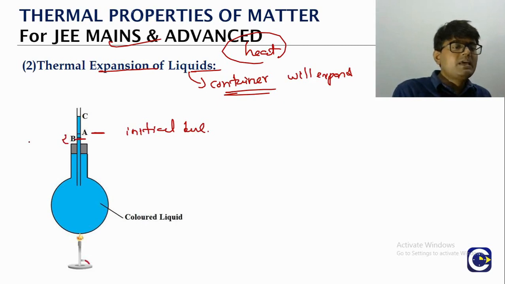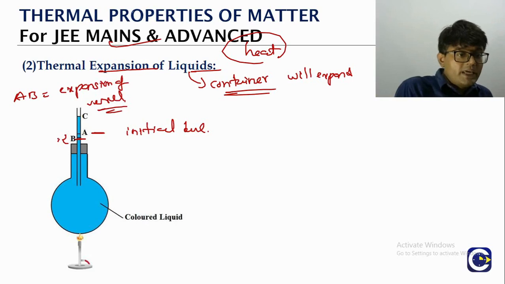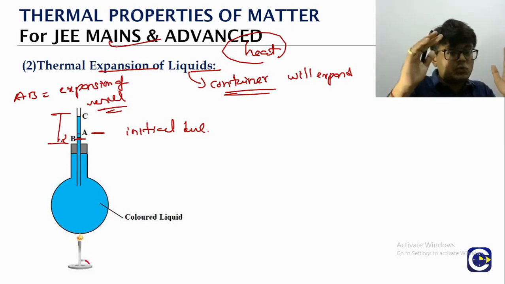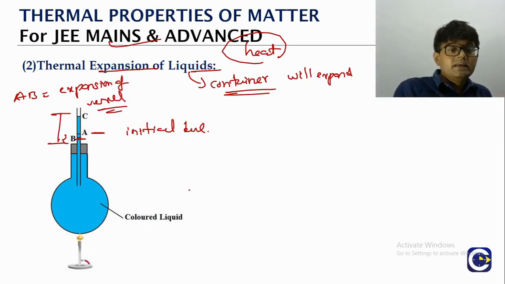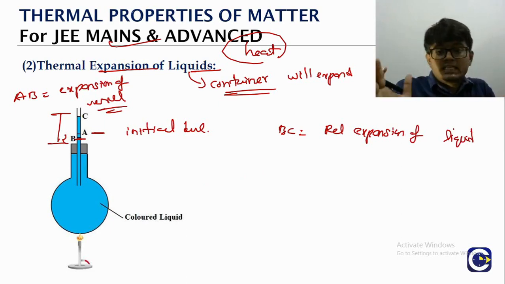So this AB part represents what? The expansion of the vessel, typically made up of glass, AB part. Now then we will see what? From B the level is rising all the way up to C. That is what? That is the real expansion of the liquid, the total expansion of the liquid, the actual expansion. But you don't see both the things happening together, right?